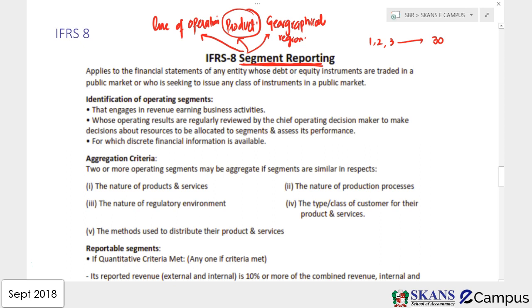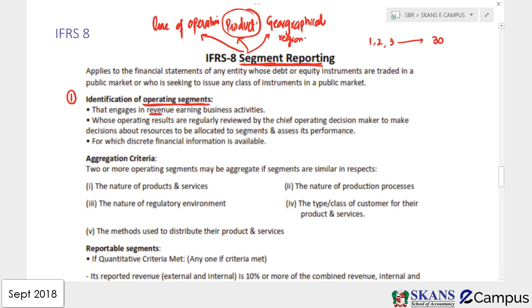So listen carefully guys. Identification of operating segment is the first criteria. First you need to identify an operating segment, guys. What does it mean? If a segment meets the definition of operating segment, then you are going to report it separately. Otherwise you are not going to report it separately. So what is the identification of operating segment? An operating segment has 3 characteristics, guys.